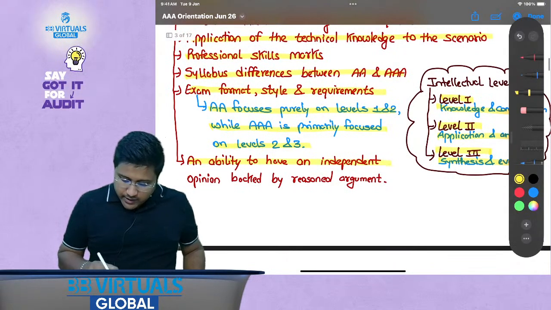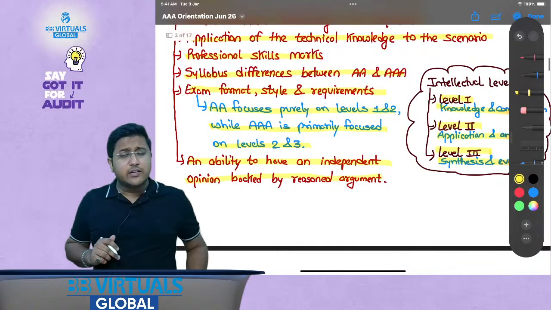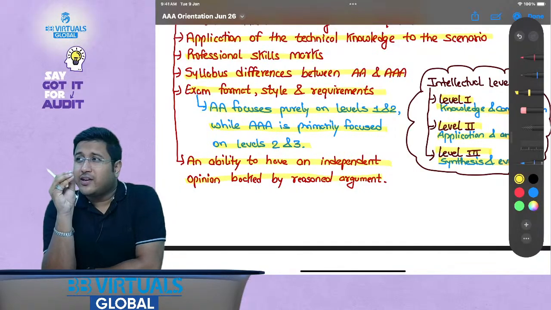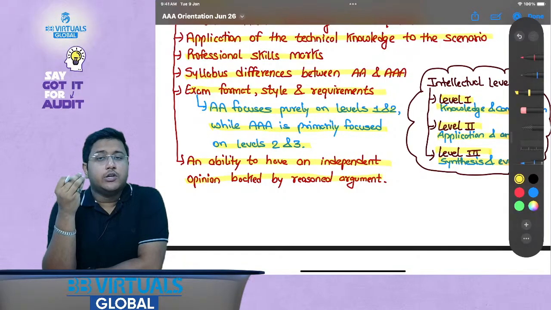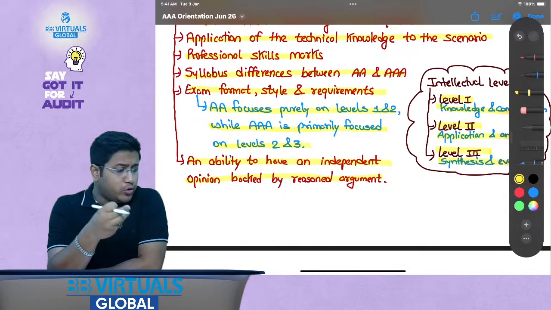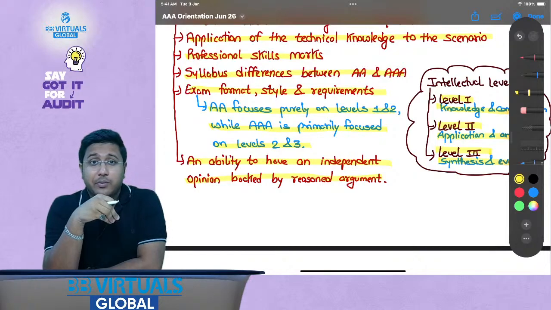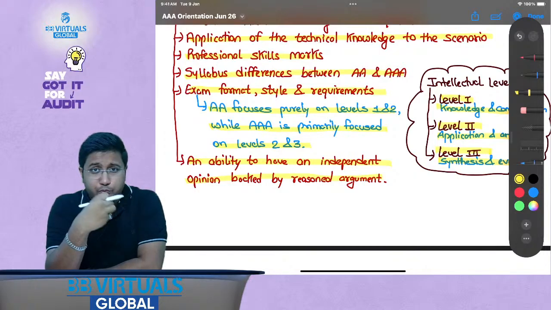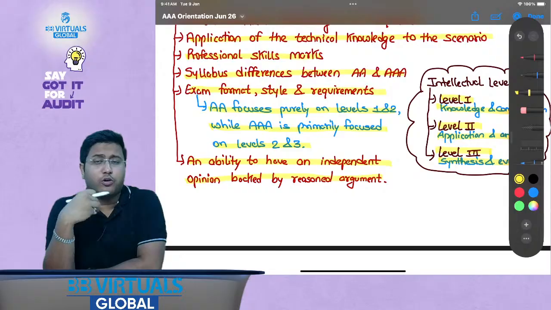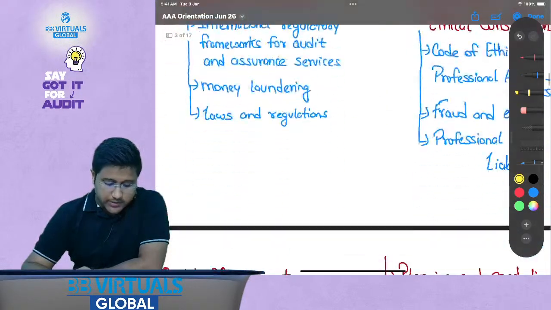And the ability to have an independent opinion backed by reasoned judgment. So in AA, you will see very few questions where you will be asked to define or to conclude or to issue your opinion, but in AAA, you will see it in every different question, and that is one of the core things of your AAA syllabus.